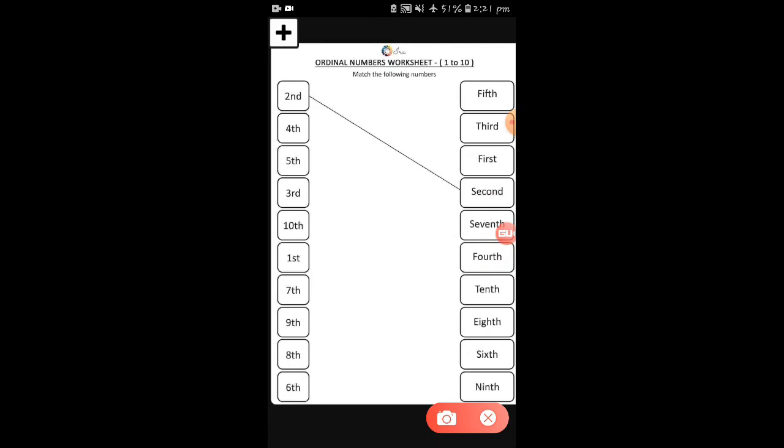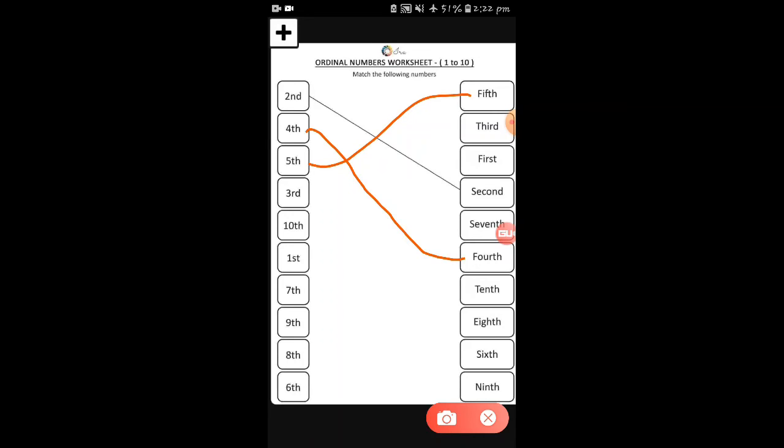Number second, you have to match it with the second. Now the next one is number 4th. So where is number 4th? Have you found it? Yes, hope your answer is what I matched. This is the 4th one. Now here is the number 5, 5th. So you have to match it with 5th. Let's find where the 5th is. The spelling of 5th is at the first position.